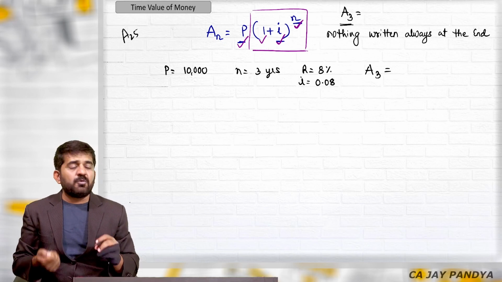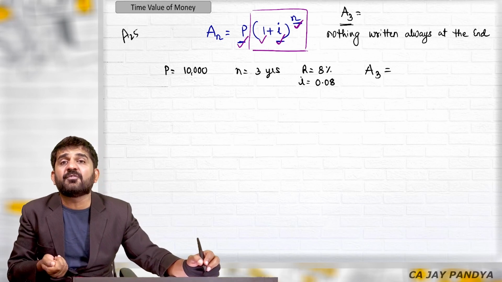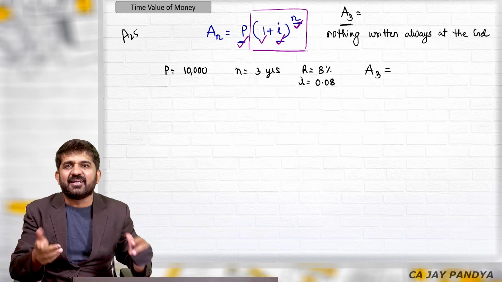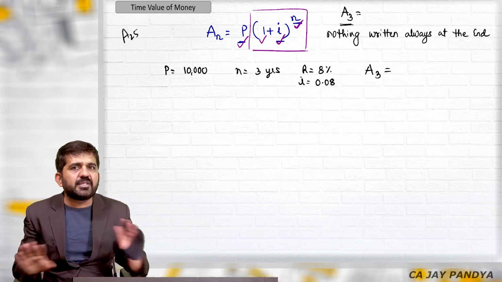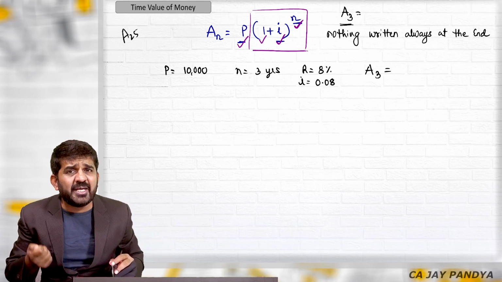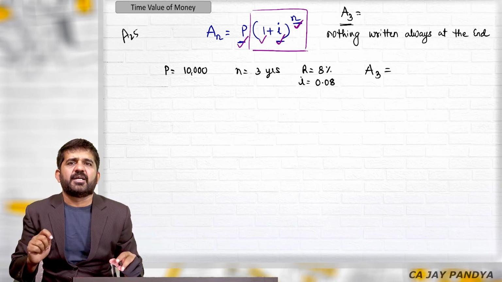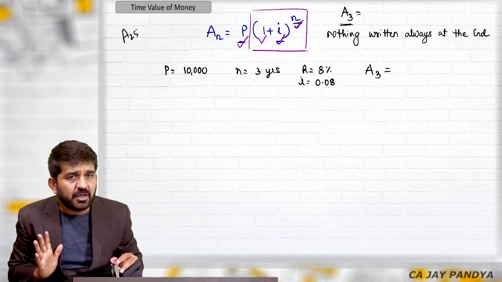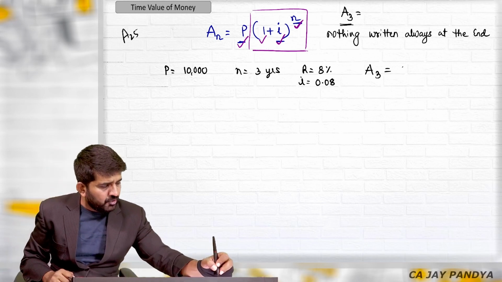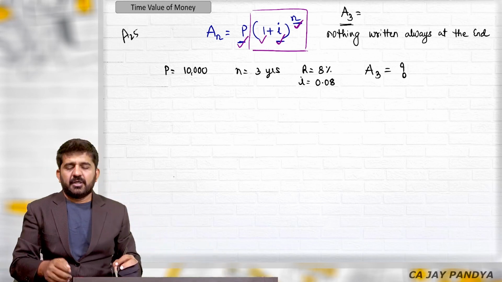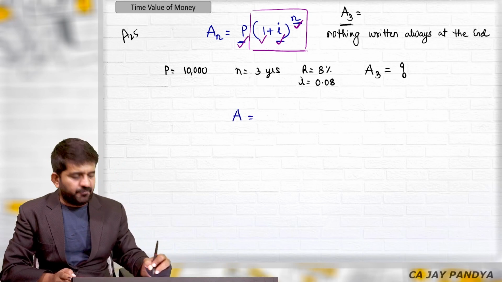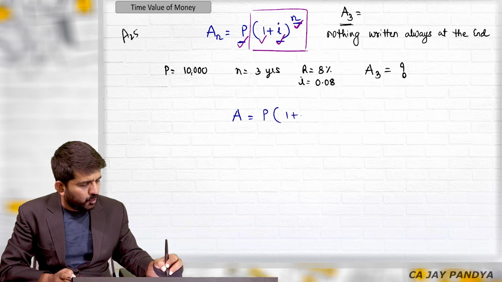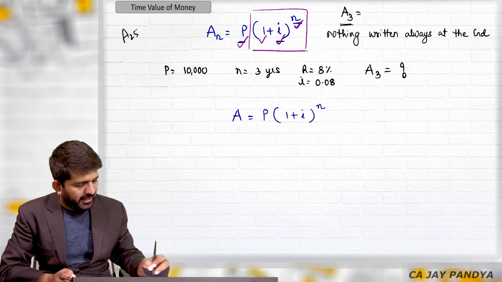Yes, if someone wants the amount at the beginning of the third year, it will be written to find out the amount at the beginning of the third year, that is, at the end of the second year. But if nothing is written, it should always be assumed in general finance that it is at the end of the period. So I want to find out the amount after the third year. How will I find it out? Very simple. I'll use the formula P into 1 plus I raised to n.